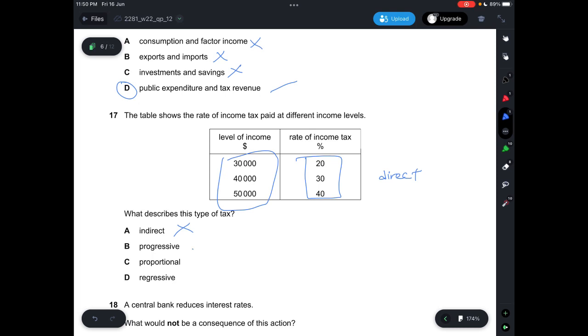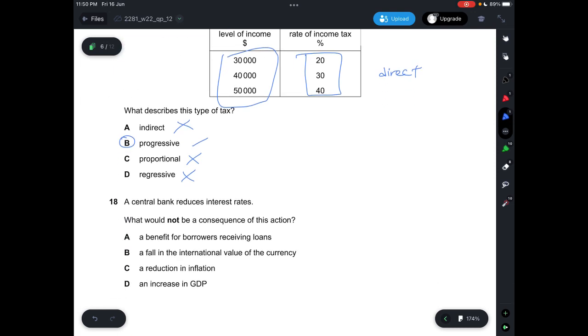B says progressive, which is correct. And C says proportional, which is not correct. If it's proportional, the real income tax should be the same for every single income. And D says regressive, which is not correct. If it's regressive, the real income tax should be much higher than 20, 30, and 40 to begin with. So answer is B.